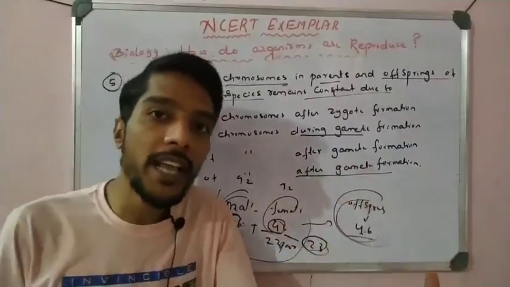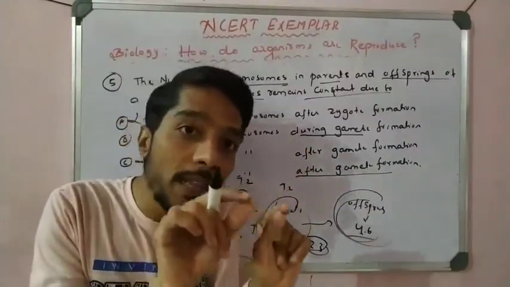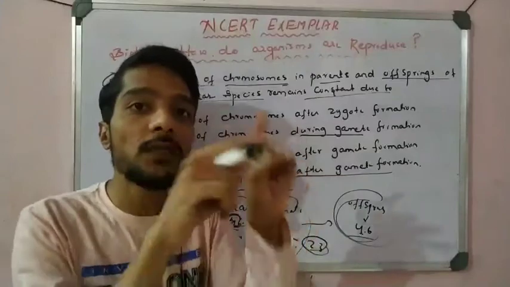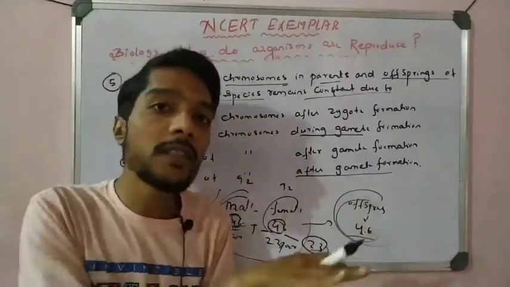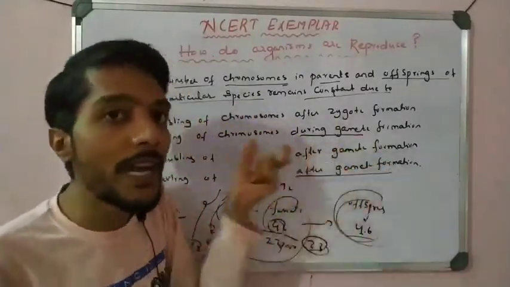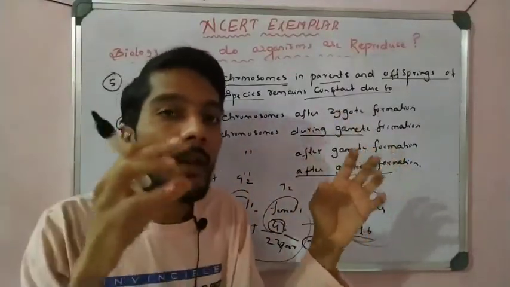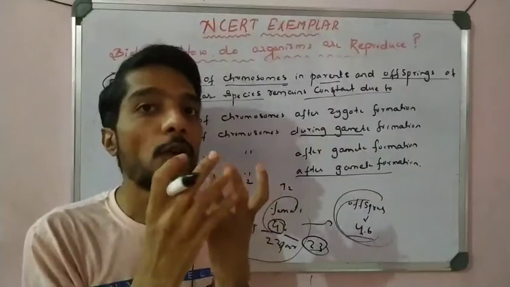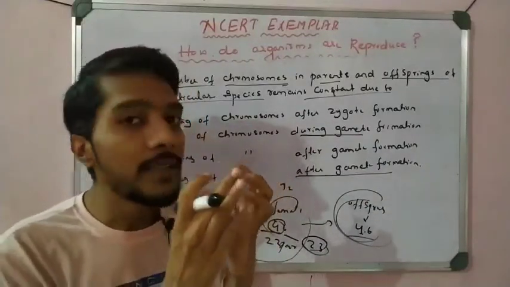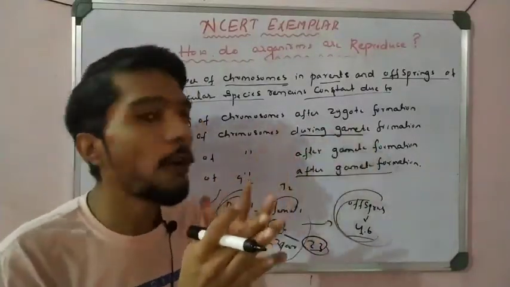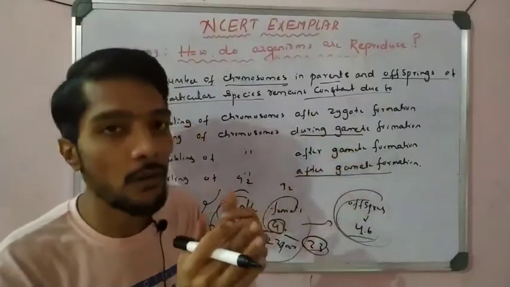Fertilization takes place when there is a fusion of male and female gametes. Then the transfer of chromosomes takes place, and the zygote is formed. So during gamete formation, when the male and female gametes fuse, there is a fusion of 23 chromosomes from the male and 23 from the female, and then zygote formation takes place.